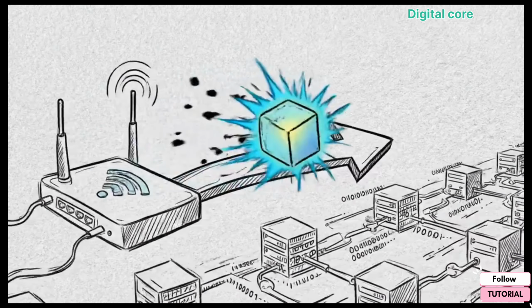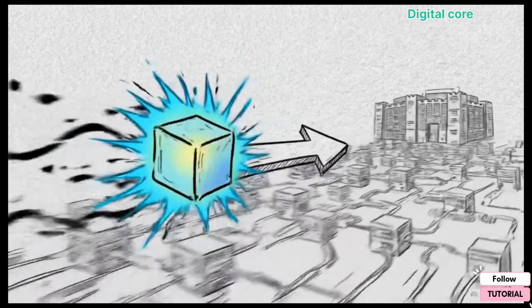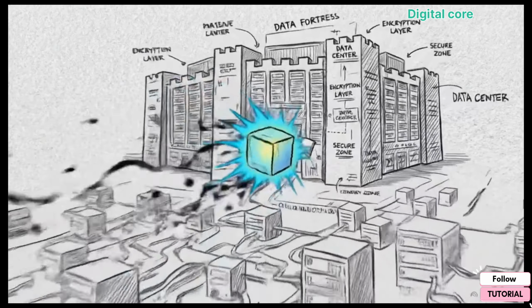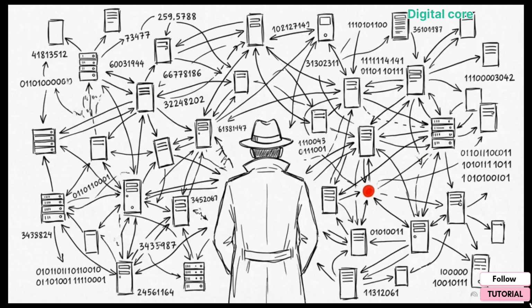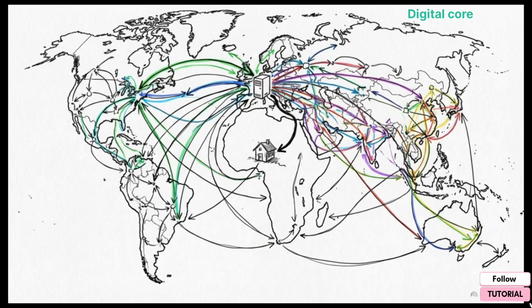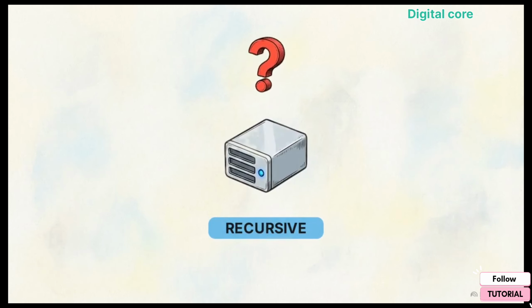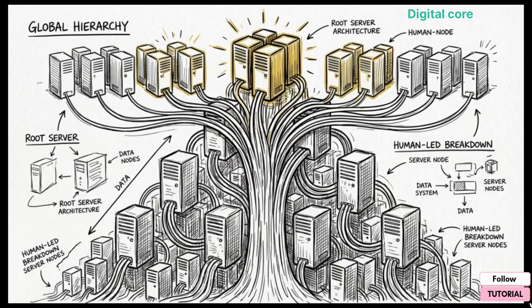Your query leaves your home router and travels to a recursive DNS server, like Google's public 8.8.8.8 server. This server acts as a digital detective, tasked with tracking down the exact IP address you need. That single outgoing packet from your house triggers a highly orchestrated global game of telephone just to find one specific number.